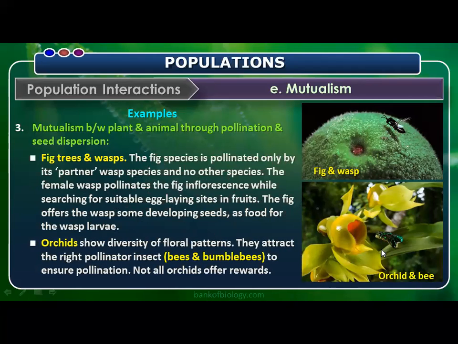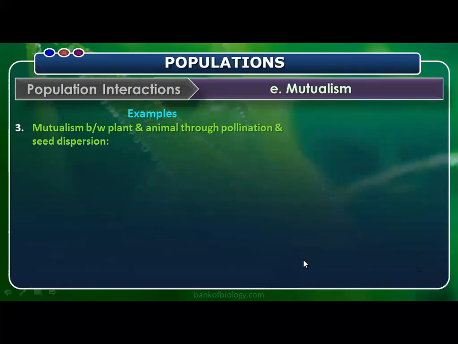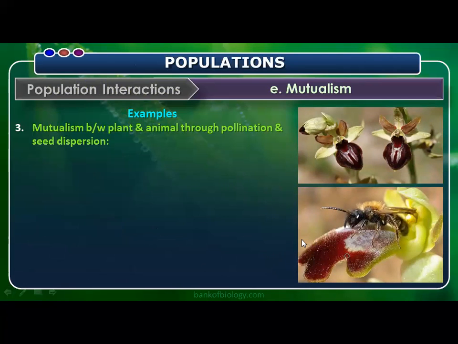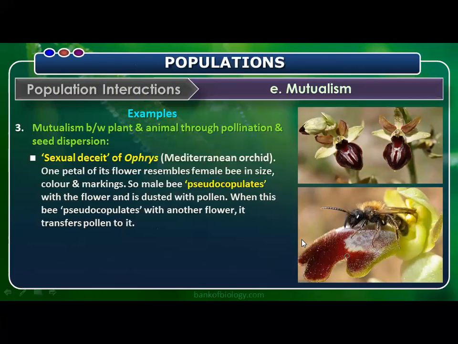And orchid and bee. So orchids show diversity of floral patterns. They attract the right pollinator insects, like bees and bumblebees, to ensure pollination. Not all orchids offer rewards. What do they do then? You see here in the diagram. We call it sexual deceit. With sexual deceit, we can't say perfectly mutualism. You can see the flower itself is modified like a female bee. So one petal of its flower resembles a female bee in size, color, and markings.